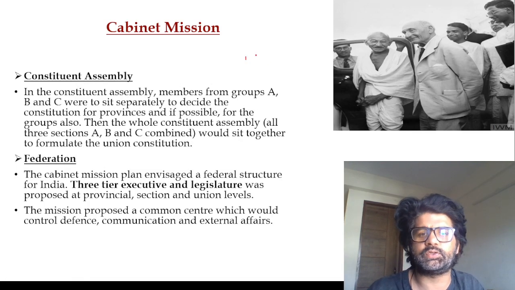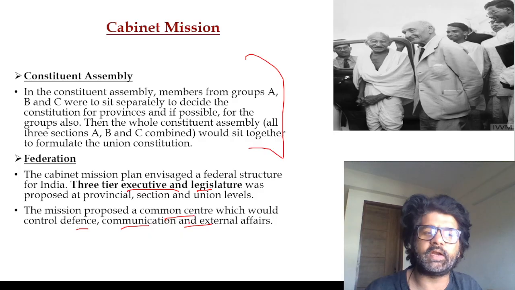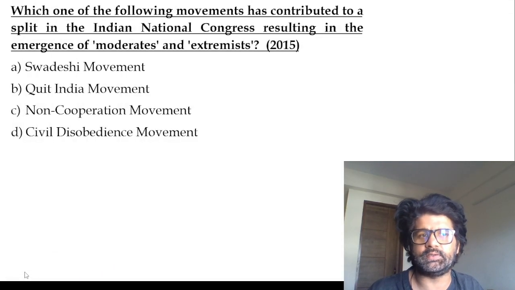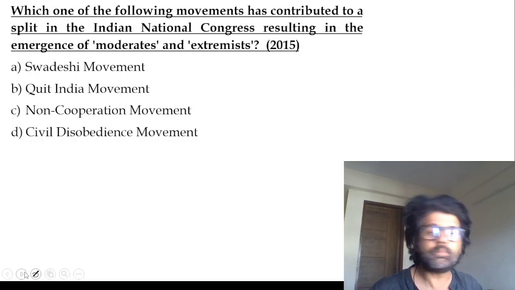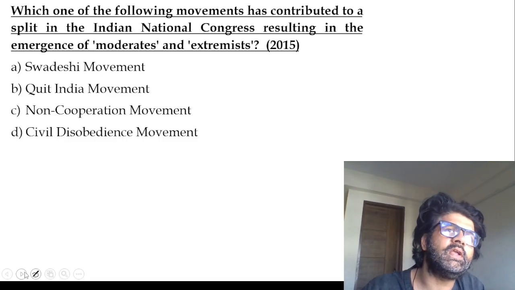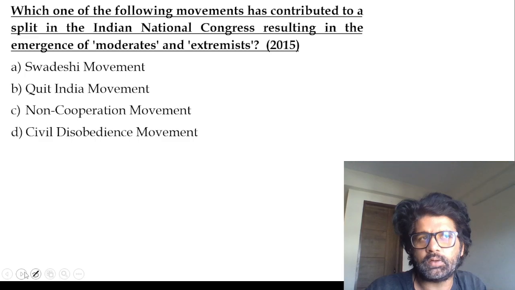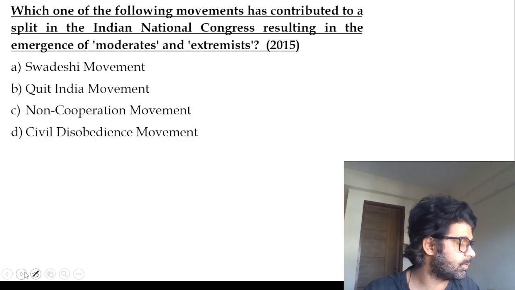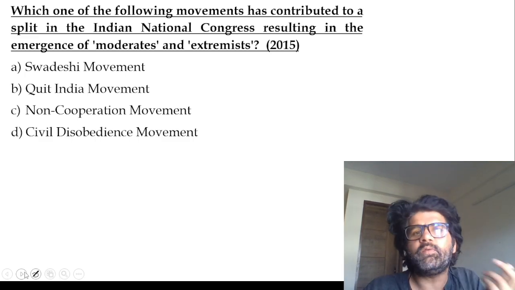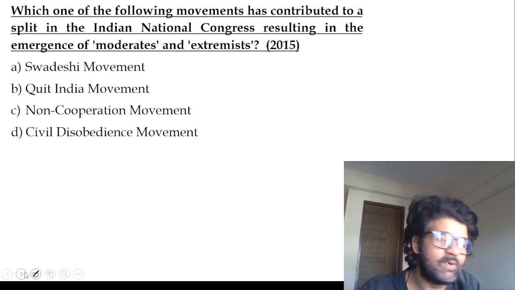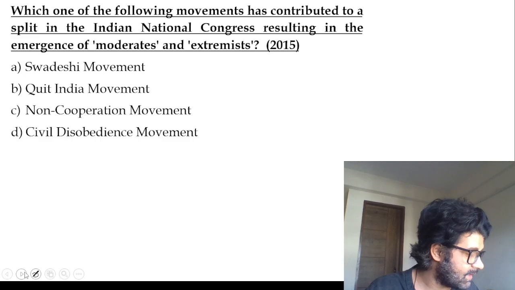See, this is what we are discussing here. Three-tier executive and legislature, a common center which would control defense, communication, external affairs, with most of the power given to states. So a weak center, and we did not like it. The Muslim League felt that grouping is a tacit acceptance of Pakistan, but they rejected the whole concept of Pakistan. And then later on, everybody was confused what the Cabinet Mission is exactly saying. And then Direct Action happened in 1946.